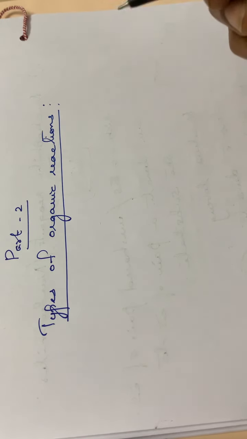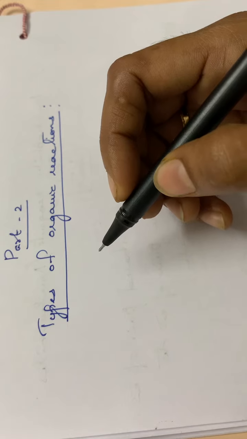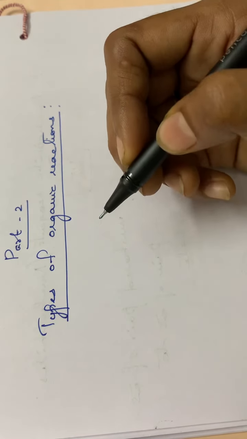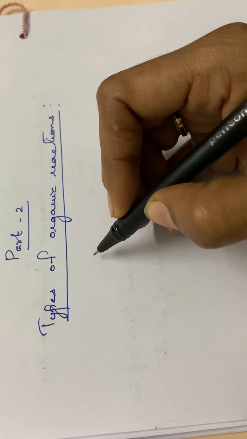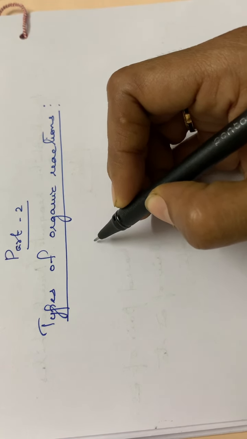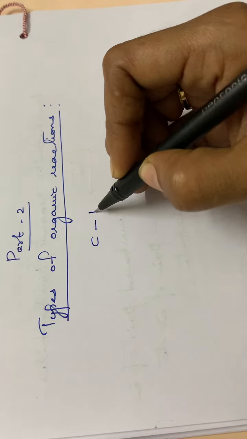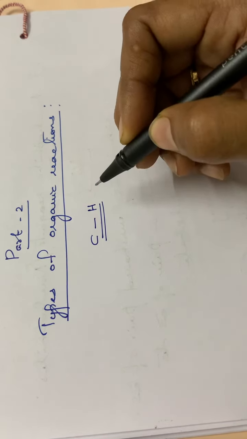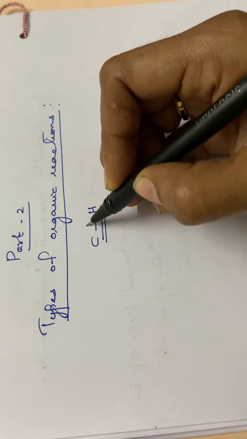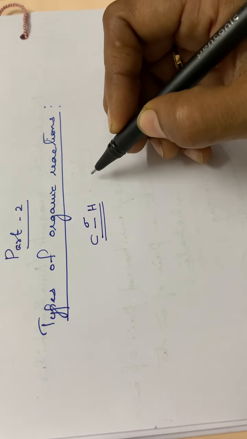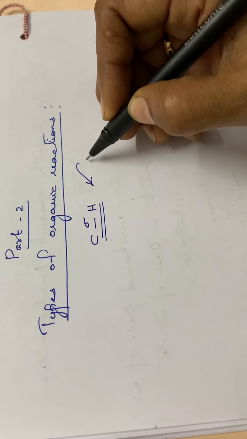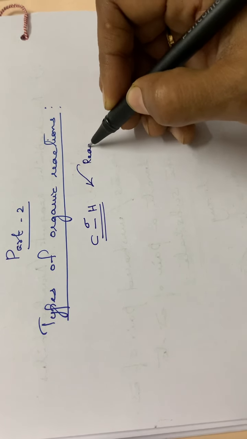You have to know what you mean by a substrate. Okay. Substrate and an attacking reagent. See, usually an organic compound will be having covalent bonds, isn't it? Usually it will be having carbon hydrogen bonds, and this carbon hydrogen bond will be a sigma bond. Okay. So during the attack of a reagent or during the attack of a species, what happens?